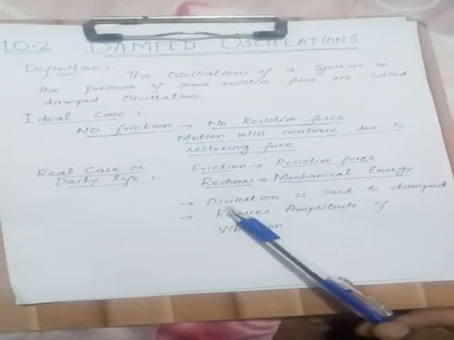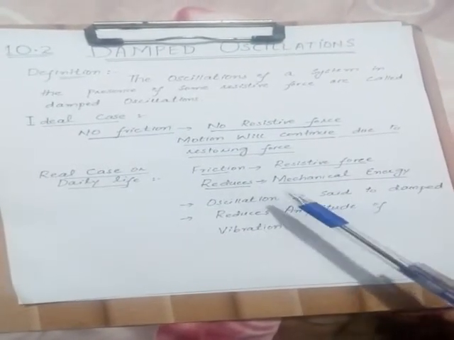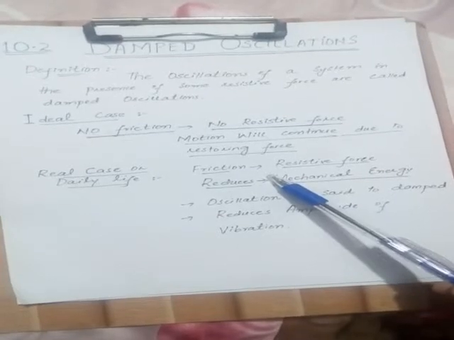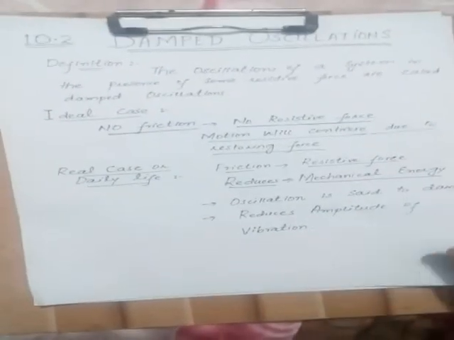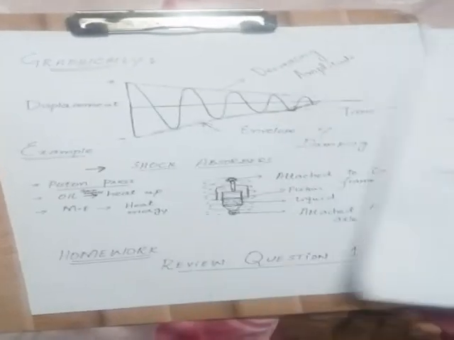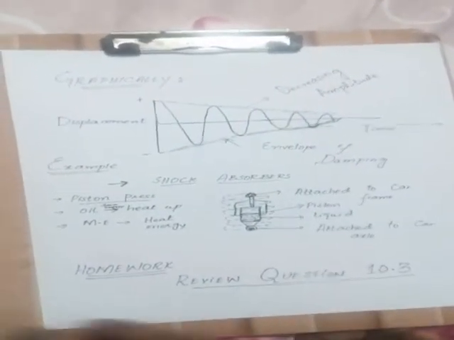So an oscillation is said to be damped when friction retards the motion. At last it will reduce the amplitude of the vibration, and hence these oscillations are said to be damped oscillations.